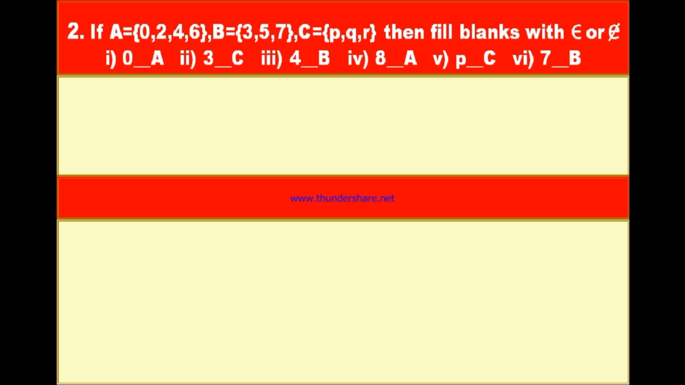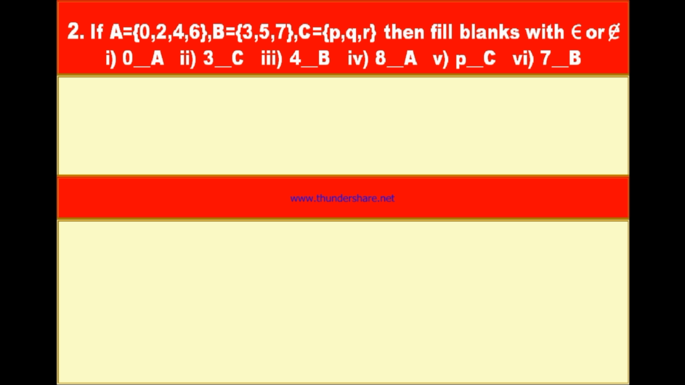The belongs to symbol is to be used in between an element and a set. If that particular element belongs to a set, then you can write the belongs to symbol. If that particular element does not belong to the set, then you have to use the does not belong to symbol. Now let us use these two symbols and fill up these blanks.